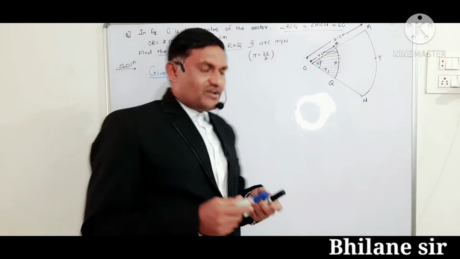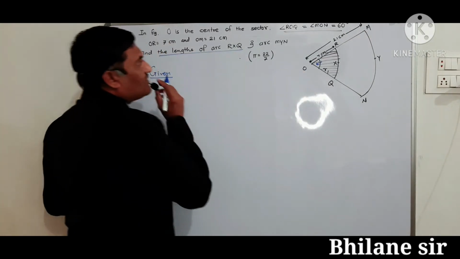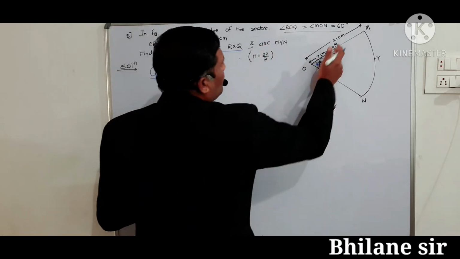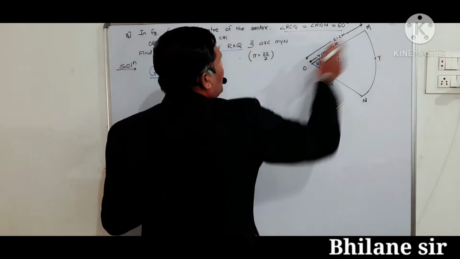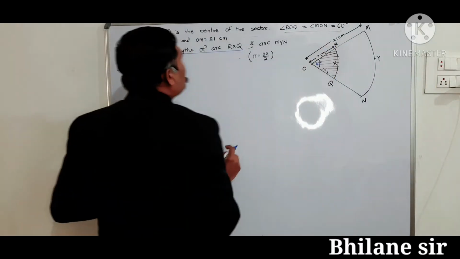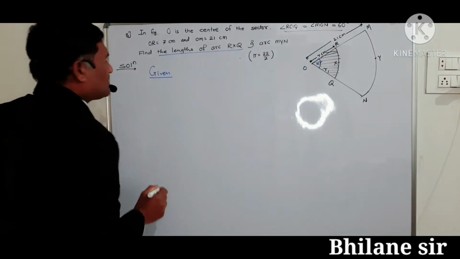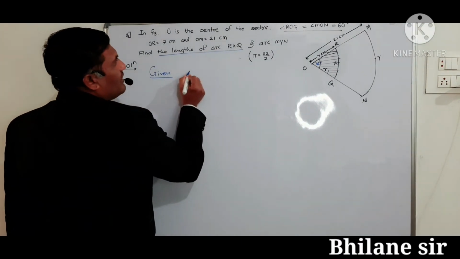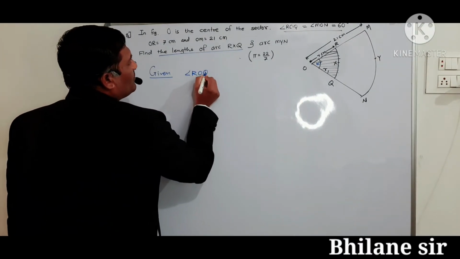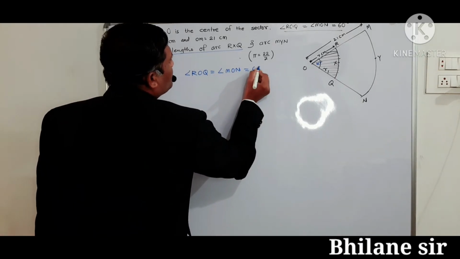नमस्कार दोस्तों, अब एग्जांपल नंबर 8 सॉल्व करना है. इन फिगर O इज द सेंटर ऑफ द सेक्टर. Angle ROQ is 60, MOQ also 60, OR is equal to 7 centimeter and OM is equal to 21 centimeter. First we can write given here angle ROQ is equal to angle MON is equal to 60 degree.